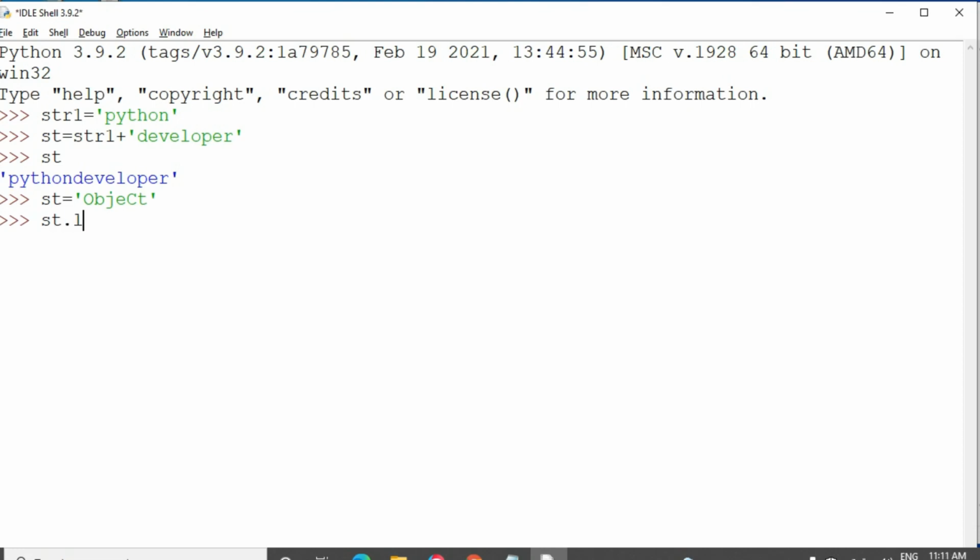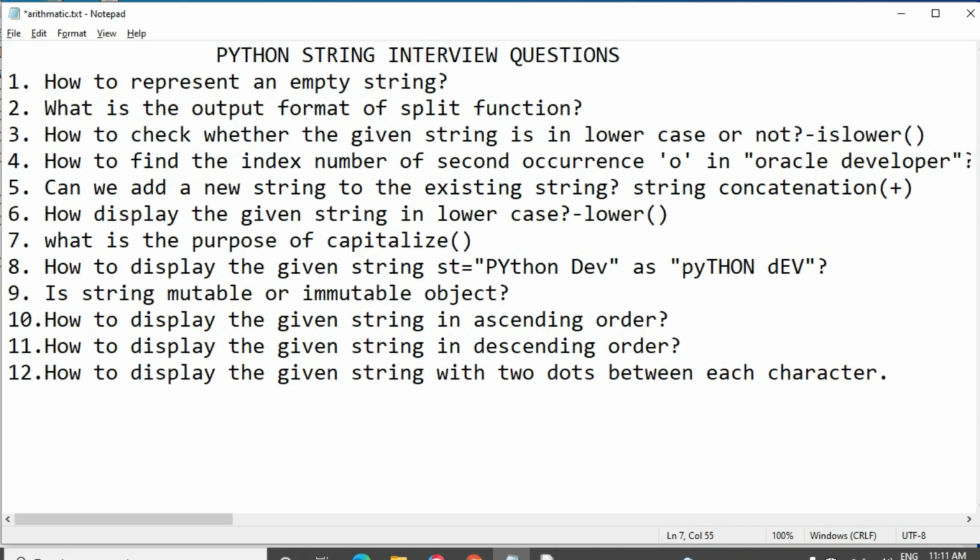I want to display the entire string in lowercase format, so I am applying the lower function, st dot lower. So all the characters are displayed in the lowercase format only. The capital uppercase O has converted into lowercase and uppercase C has converted into lowercase c. So this is the output. So the answer for this question is, to display the given string in lowercase, we should use the lower function.